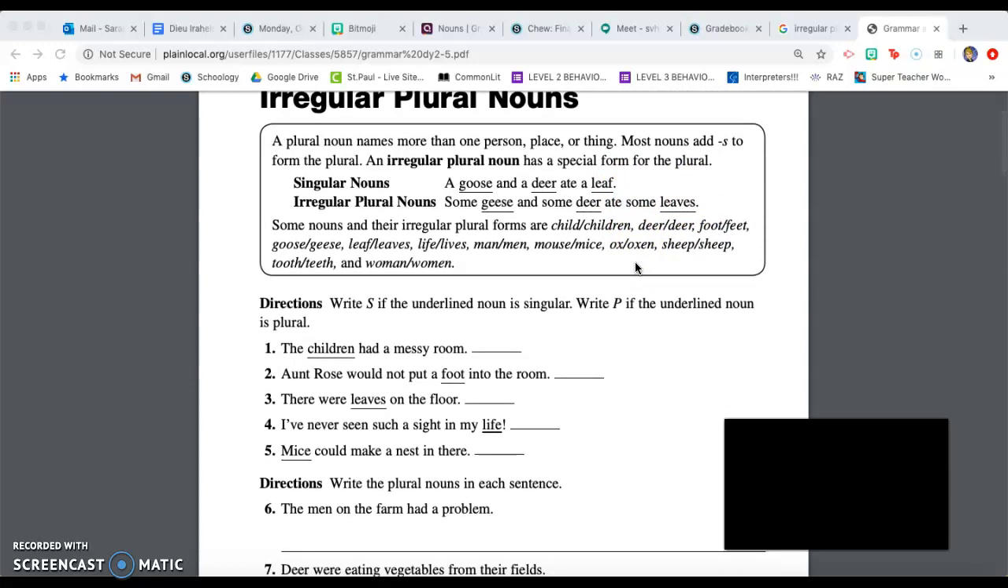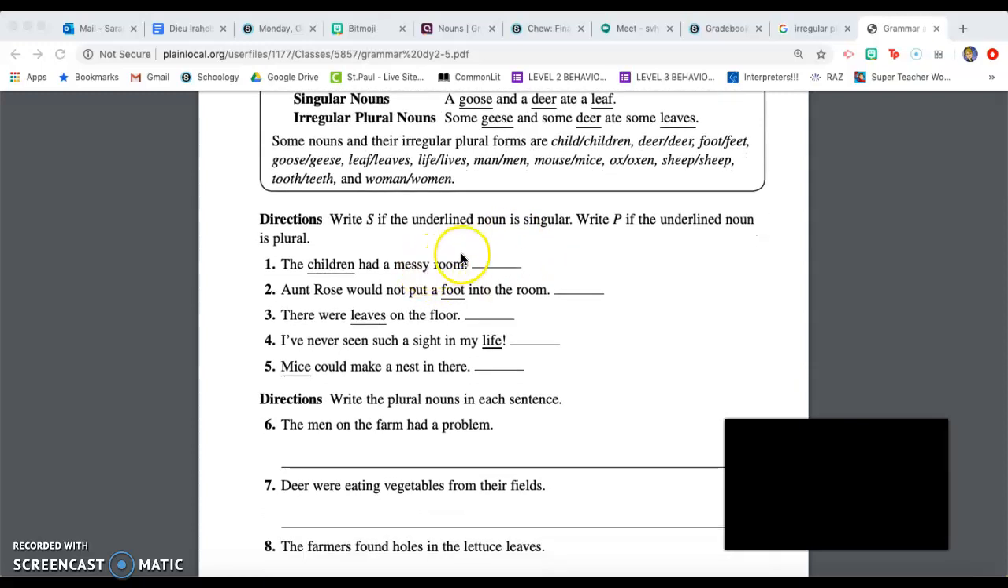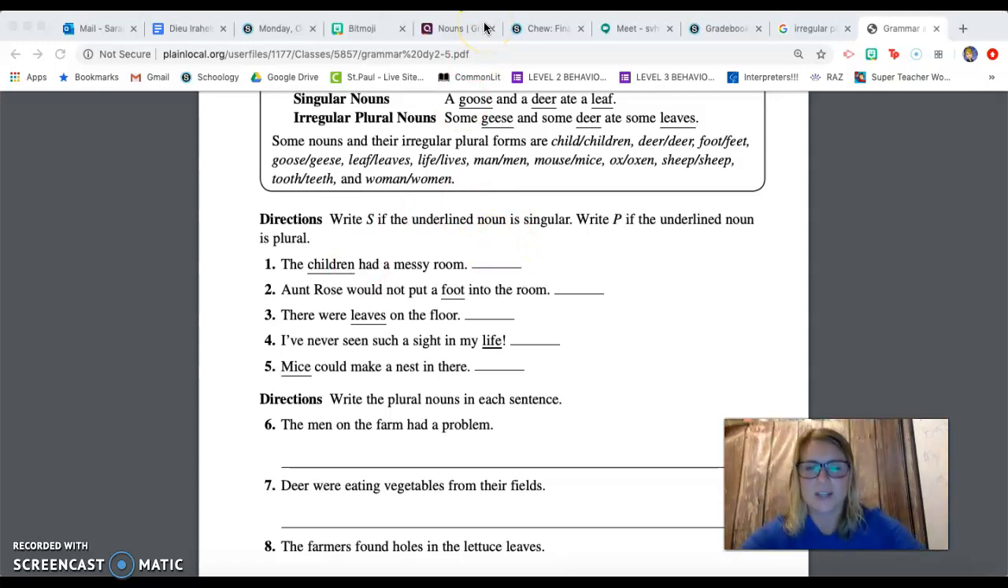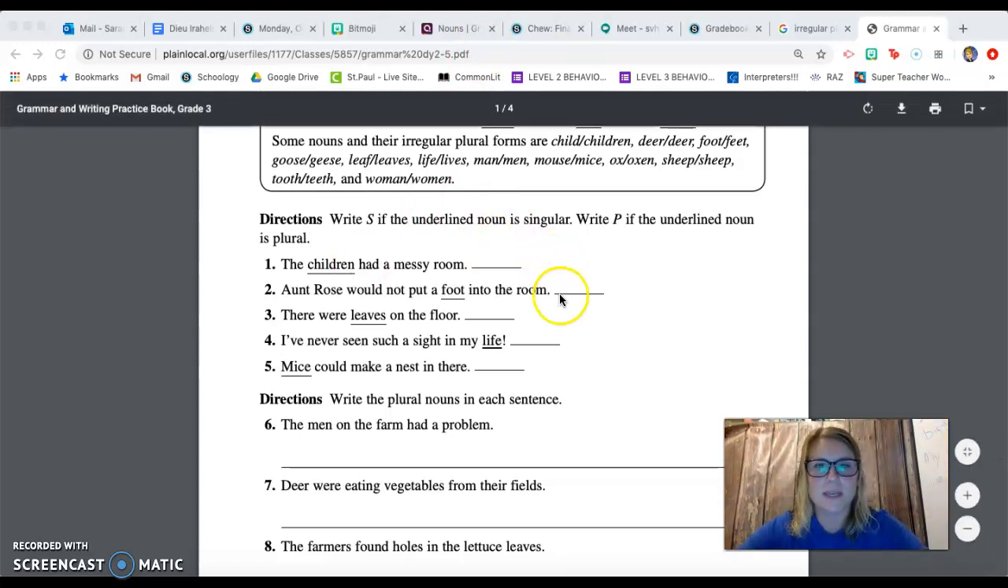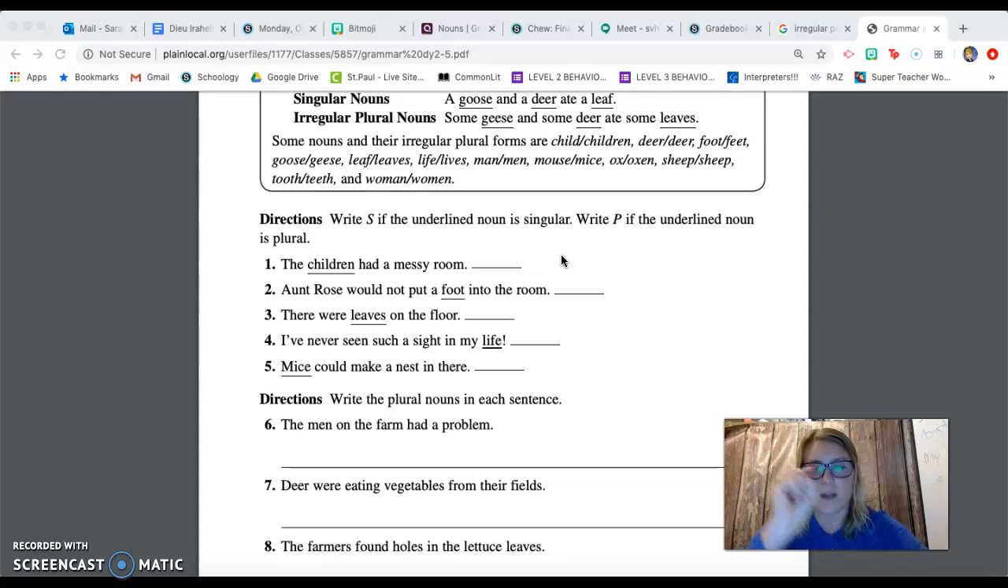So for the first part of this assignment, you are going to write an S if the underlined word is singular, meaning one. And you're going to write, I just realized you couldn't see me. And you're going to write a P if the underlined word is plural. So S, singular, for one, and P, plural, for two or more.